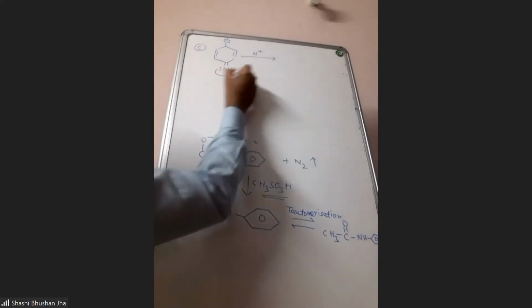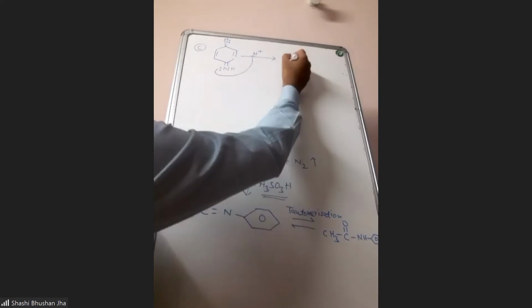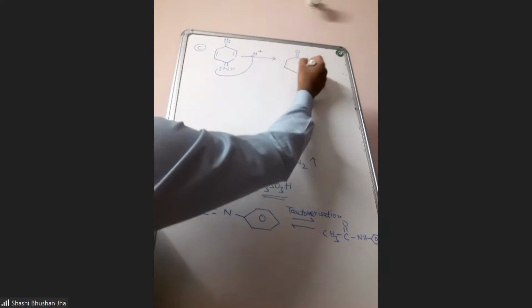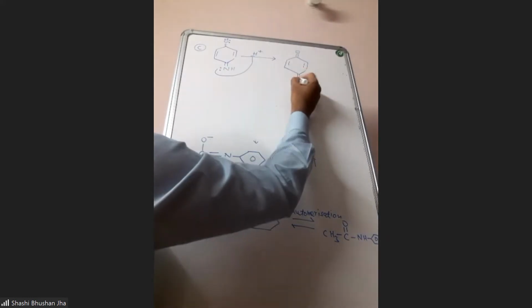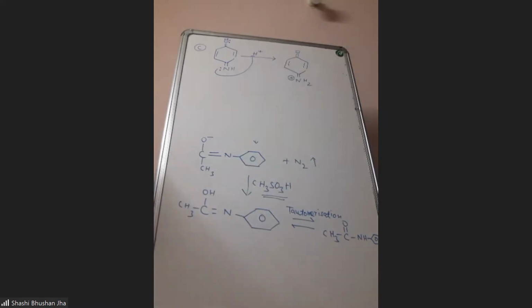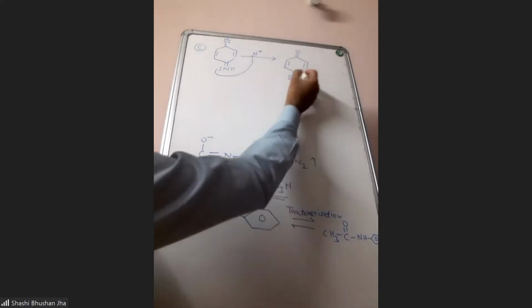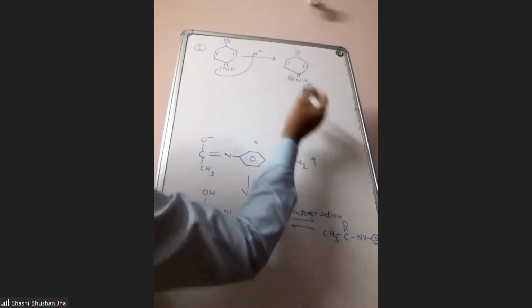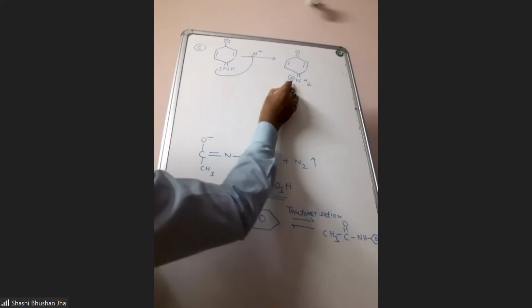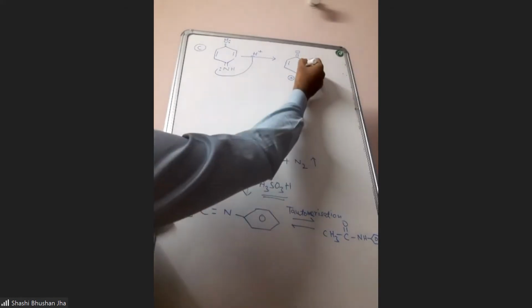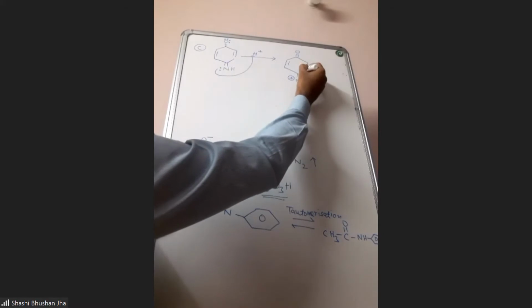So this nitrogen will be protonated here. It will have a positive charge then. Now, this pi bond and this pi bond, these two are in conjugation. And N plus is a very strong electron withdrawing group also. So there will be resonance here and flow of electron density will be towards this N plus.